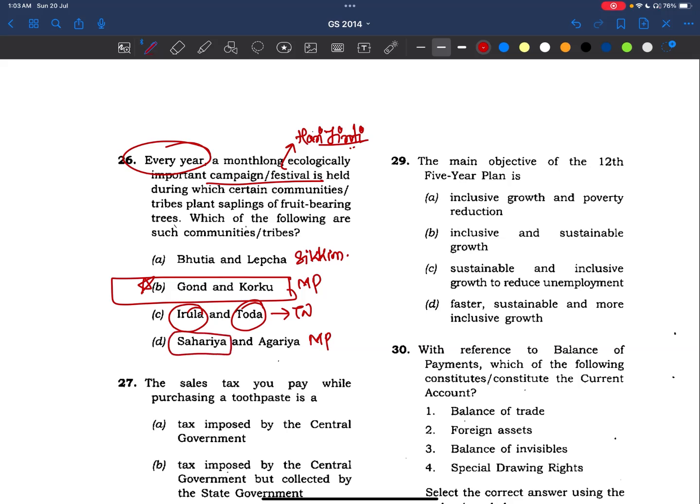You know, Saharia tribes were in news because of the relocation of the cheetah project, right? Saharia tribes used to live in Kuno National Park. There, almost 2,000 families, I think so, have been rehabilitated for that cheetah rehabilitation program.